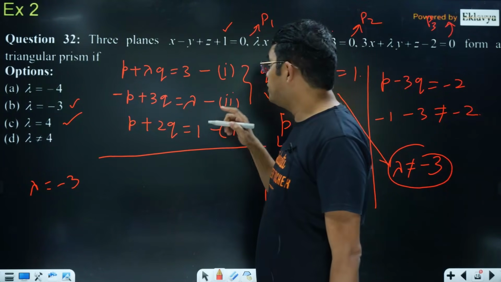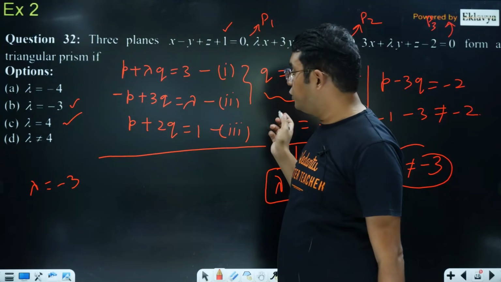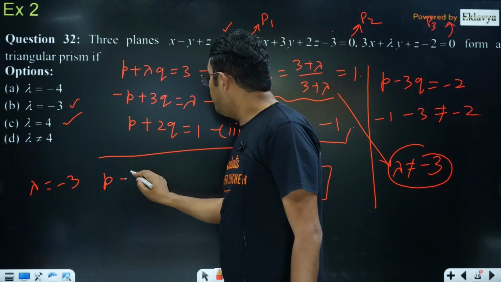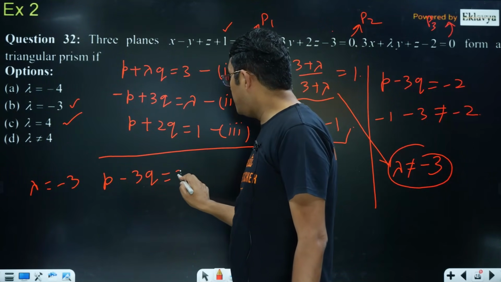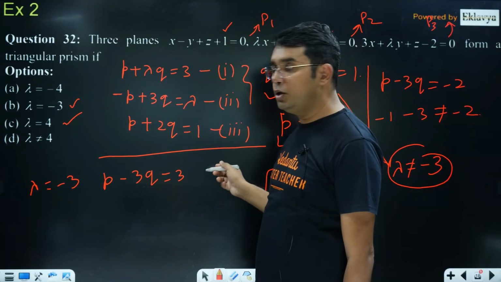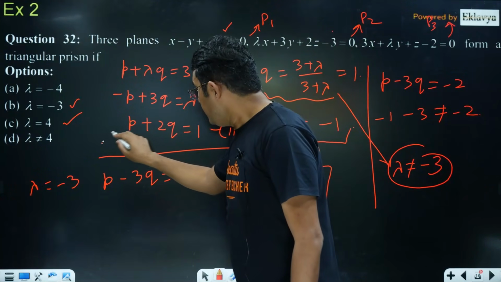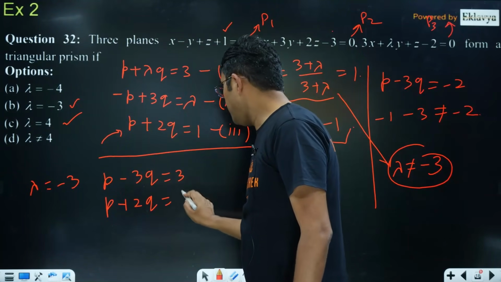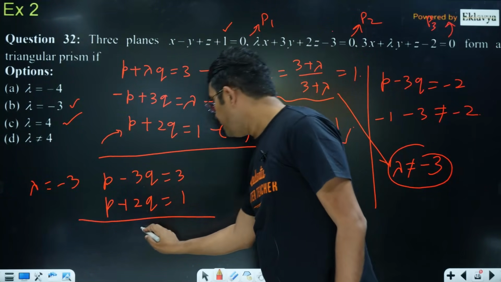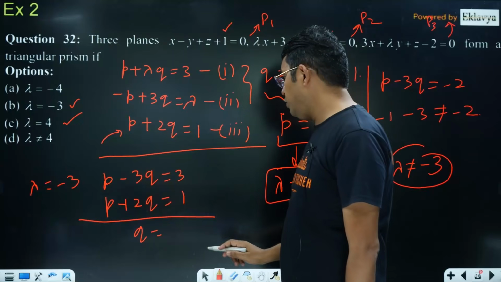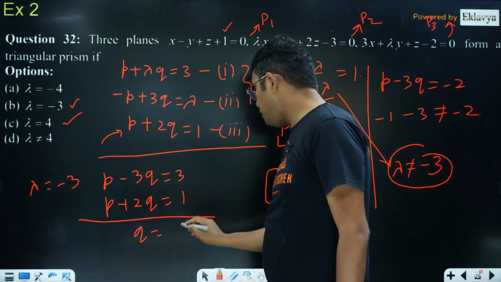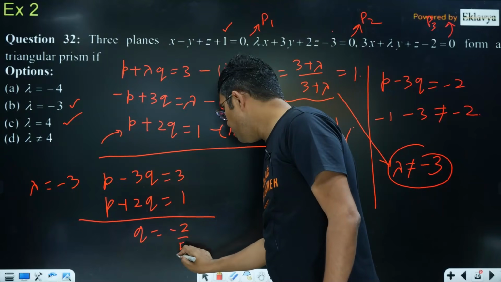I think the first two equations cannot give you the value of Q. In fact, these two equations will be the same. You can check P minus Q is equal to 3, and here also P minus 3Q is equal to 3. But here, if you see, it is P plus 2Q is equal to 1. If you simplify them, if you subtract this way, the value of Q comes out to be -2 upon 5.